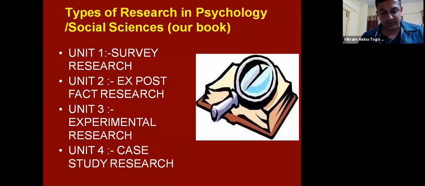So in the book there is a column which says differences between experimental and ex post facto research, differences between survey design and ex post facto research. So main differences in hypothesis and past studies which are available in case of ex post facto. And there are some other differences about variables which are listed in it. Then in ex post facto, we have the concept of post hoc fallacy, that is cause and effect. So this is important. And this is about it.